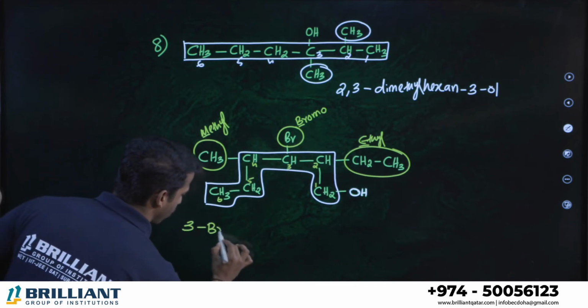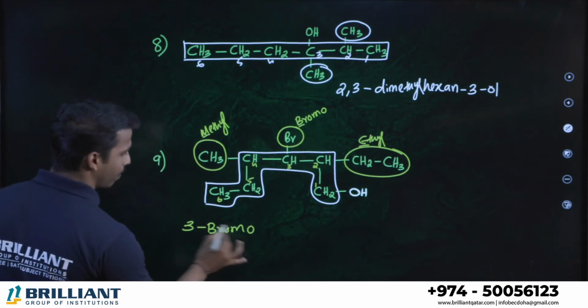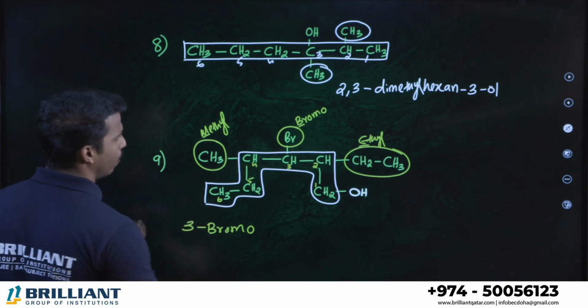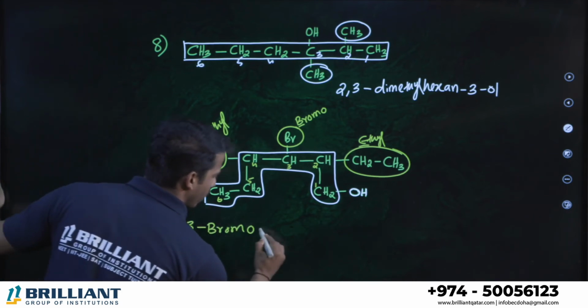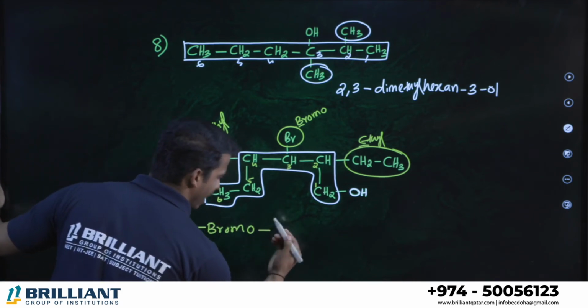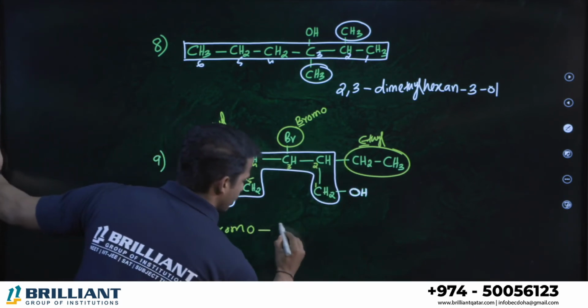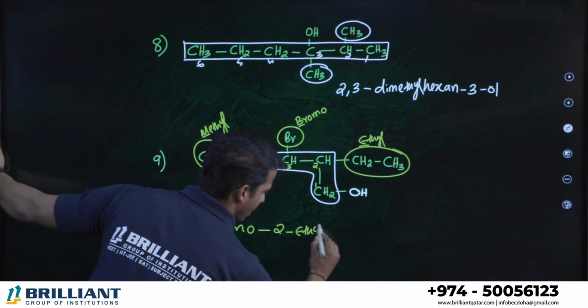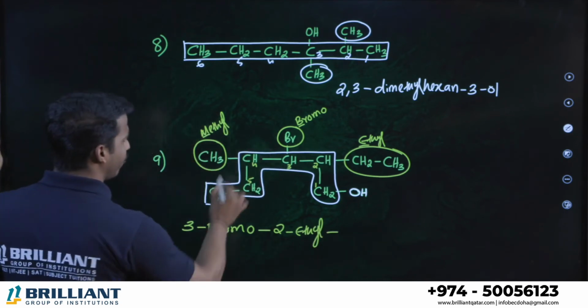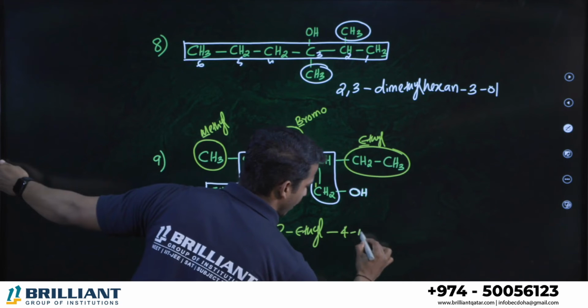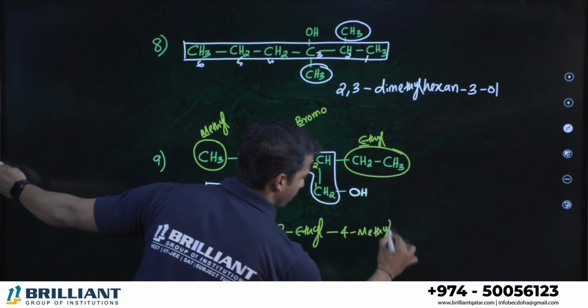Therefore 3-bromo. Between number and name, hyphen: 3-bromo. One branch over. If you are going to write another branch, again hyphen. Next one is ethyl, right? Second position there is an ethyl. That branch over, again hyphen. Fourth position methyl. Okay, fourth position methyl.